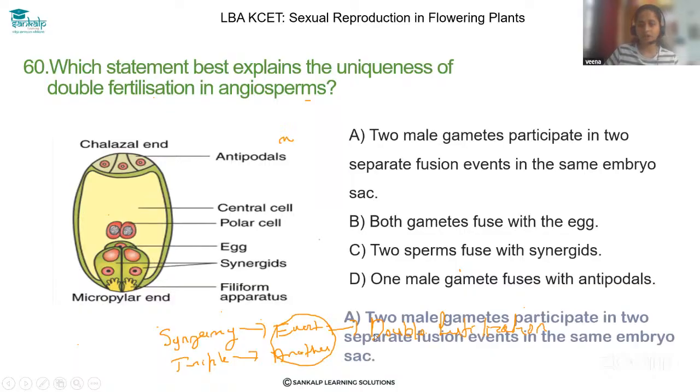Just read all the options. Option A: two male gametes participate in two separate fusion events in the same embryo sac. So the two male gametes are participating in fertilization. So this is the correct option. Option A is correct.